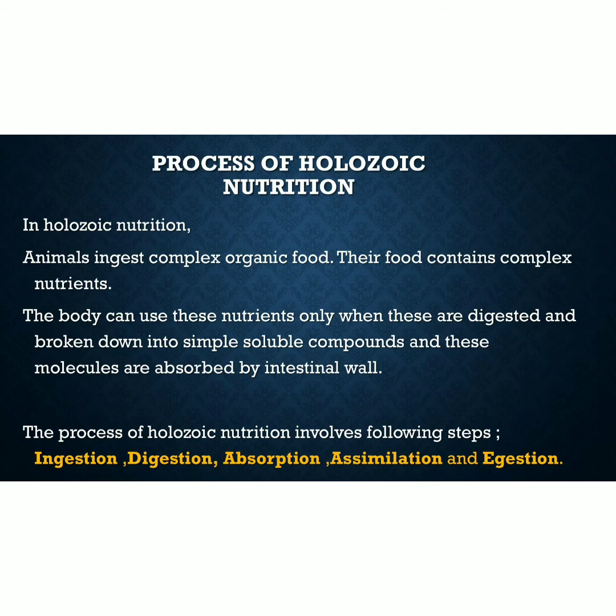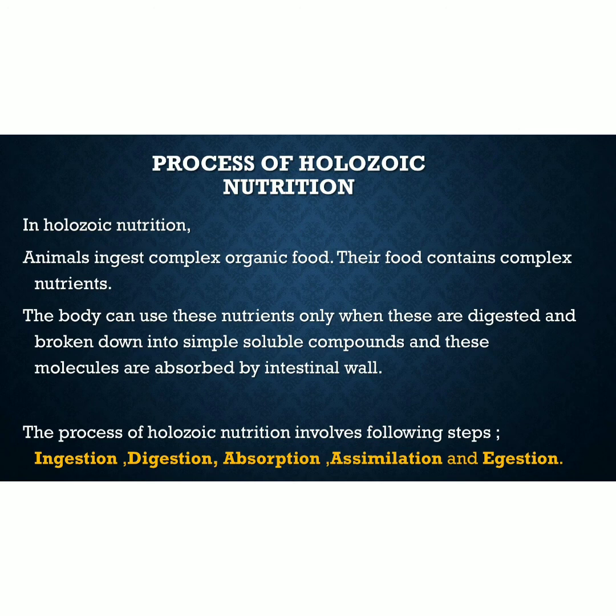And let's now continue with the process of holozoic nutrition, or different steps in the process of nutrition in animals. Animals ingest complex organic food. Their food contains complex nutrients.